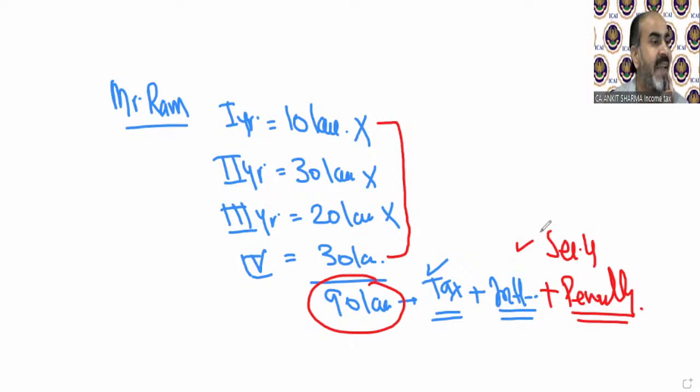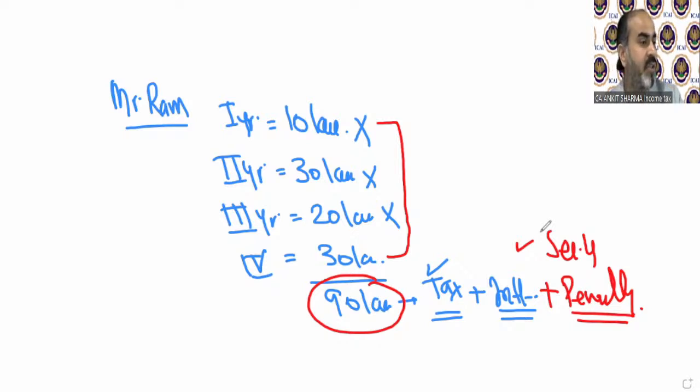Parth is asking, sir, can the union government levy tax on agriculture income in union territories? That will depend upon the concept applicable. In case of state governments, they cannot do this. But in case of the union government, yes, the central government can do this because it's directly controlled from the central government.